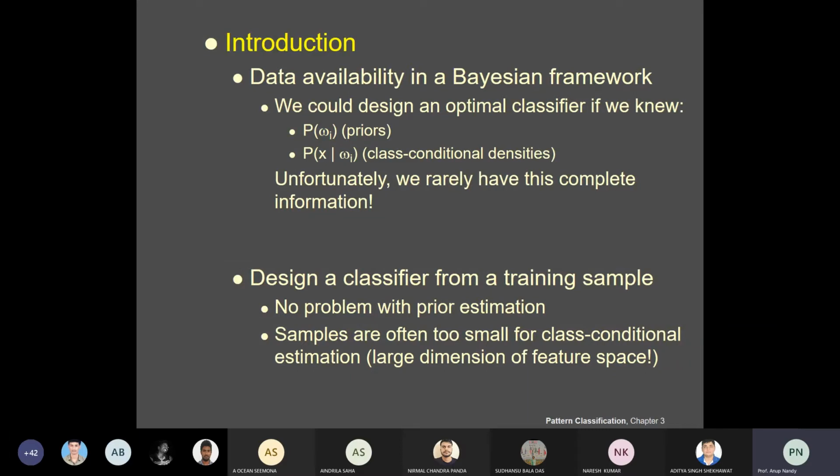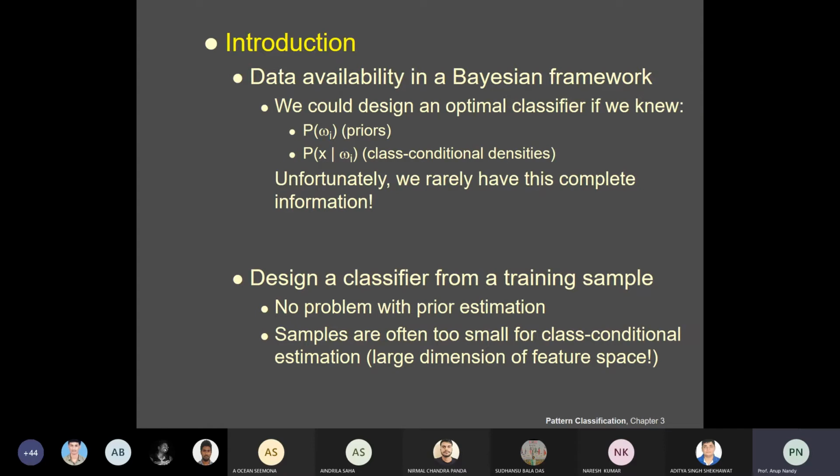Yes, sir. Okay. Now, the maximum likelihood estimation method has a number of very interesting attributes. First, it has very good convergence properties, provided that the number of training sample points tends to be very large.